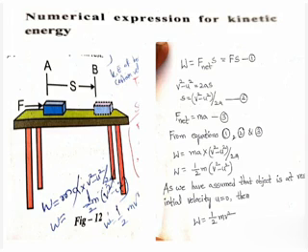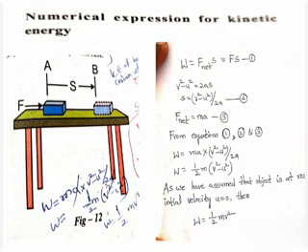We applied force on that object, then its velocity is changing from u to v, the object accelerates with acceleration a, and it is displaced from A to B. The displacement is s.